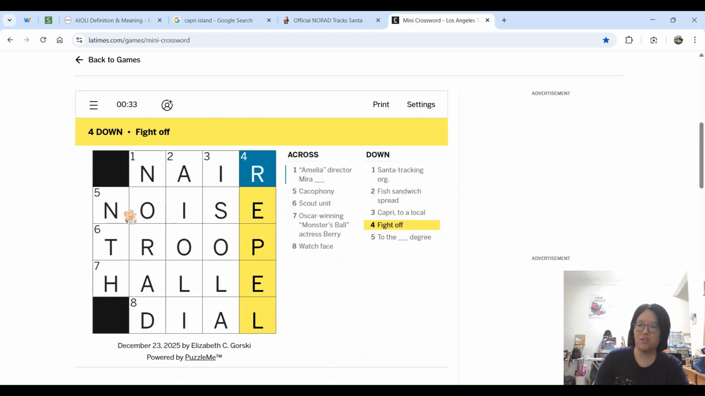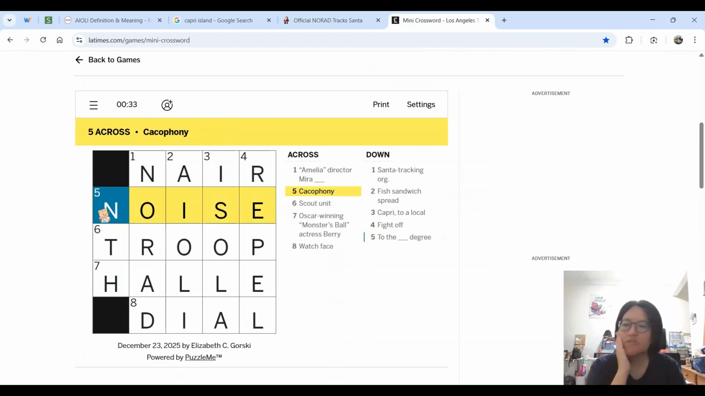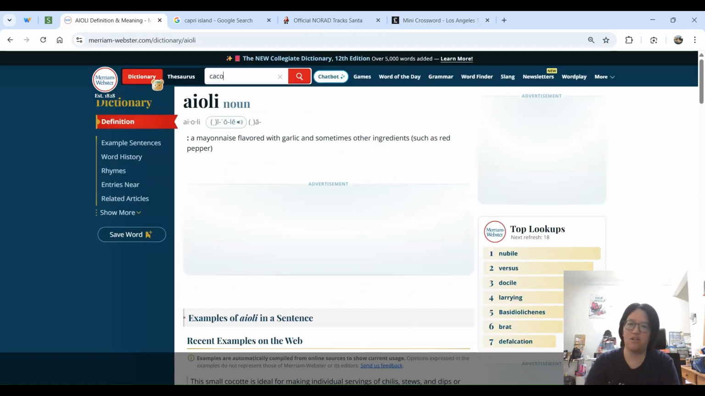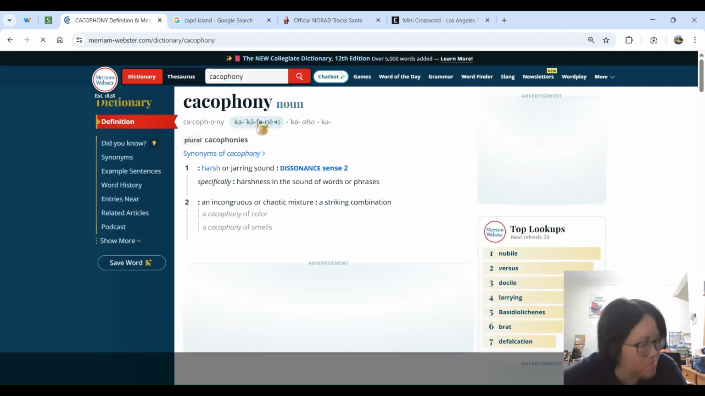Okay, so I was right about that. Five down, to the blank degree, to the nth degree. Okay, just a phrase, a saying. Five across, cacophony is a noise. Am I pronouncing that word right? Let's check. Cacophony. Okay. Harsh or jarring sound. Yeah, an incongruous or chaotic mixture, not a great sound, not a good mixture.